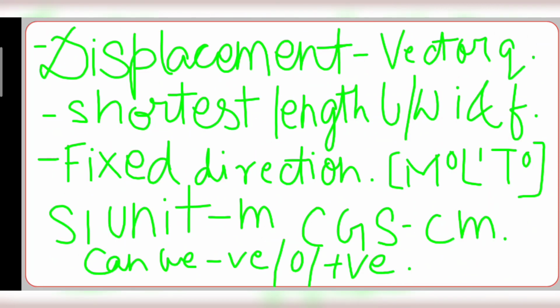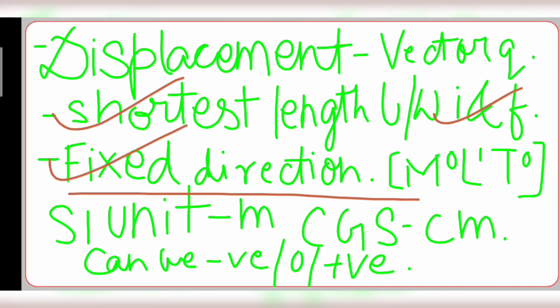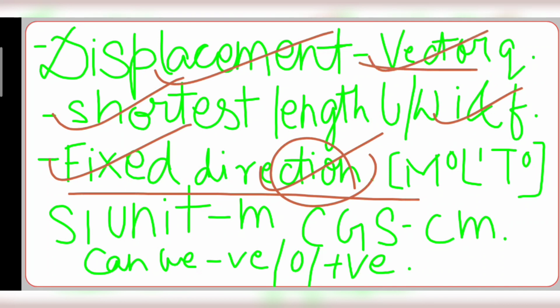Now, displacement. Displacement is a vector quantity. Displacement is the shortest length between the initial and final positions, and the most important thing is it should be in a fixed direction. The direction should not be changed. If direction is changed, displacement changes. It's a vector quantity, so the involvement of direction is there.